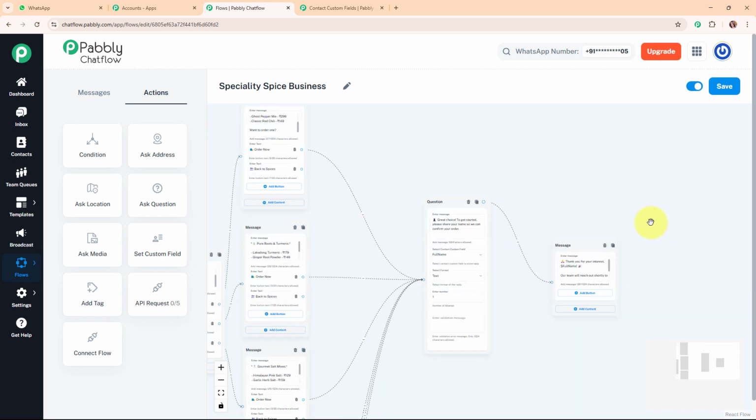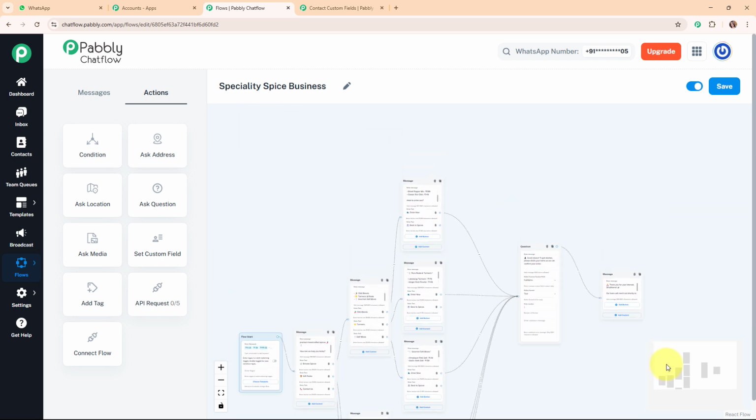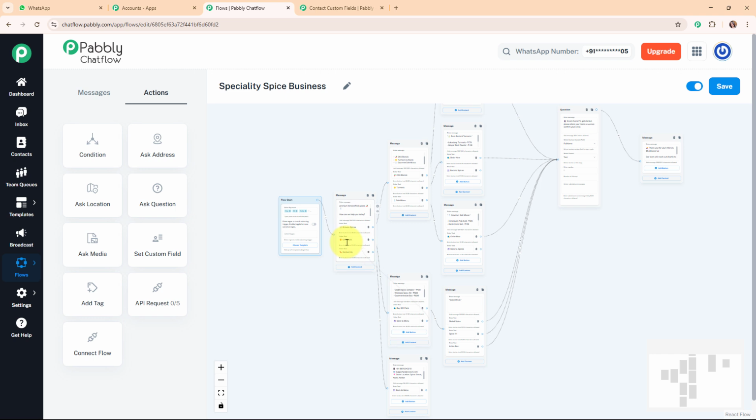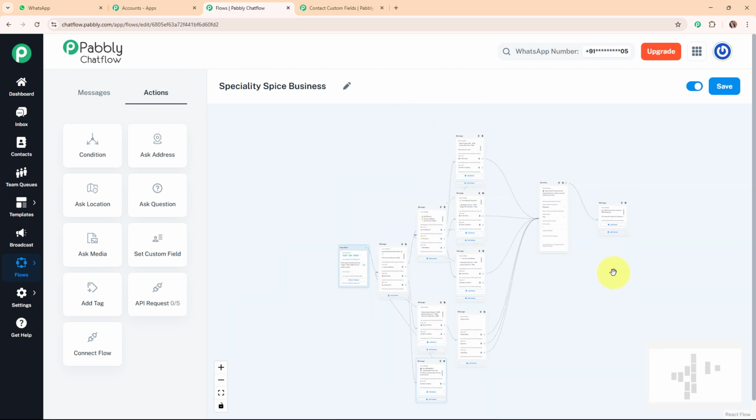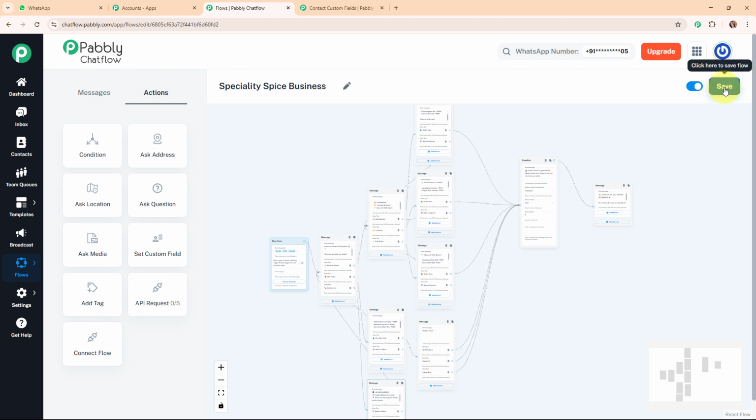And now after this, I'm going to connect all the back to menu quick reply buttons to the main message. Alright, so I'm going to build this connection, and now after adding all these details over here, I'm going to click on this save. And here you can see it says flow updated successfully. That means we have successfully saved the flow that we have created using Pabbly Chat Flow.